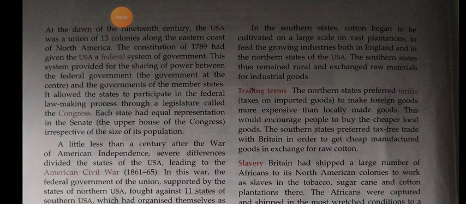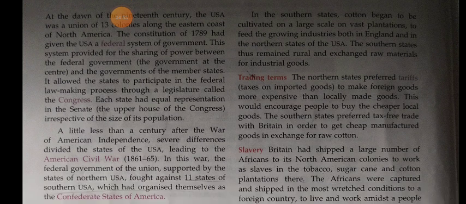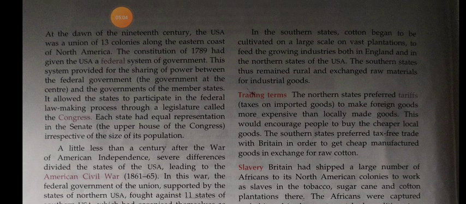In the southern side, the people mainly depended on agriculture only, and they cultivated on a large scale on vast plantations to feed growing industries both in England and the northern states of the USA. The southern states thus remained rural and exchanged raw materials for industrial goods. The northern side developed and opened many industries and factories, but the southern states followed agriculture only, and always remained rural. This was the first difference.